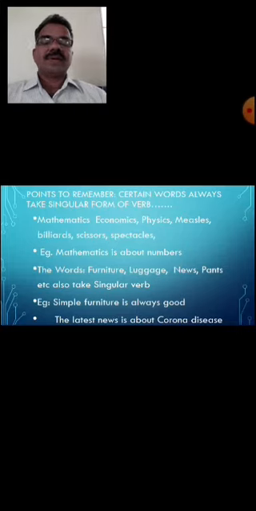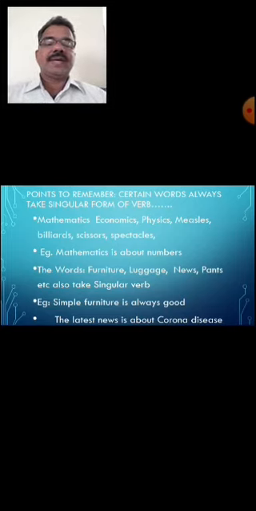Though the nouns look like plural forms, they don't take a plural verb. They take only the singular form of verb. For example, mathematics, economics, physics, measles, billiards, scissors, spectacles, pants, etc. And in this regard, some words like population look like singular number, but are plural.